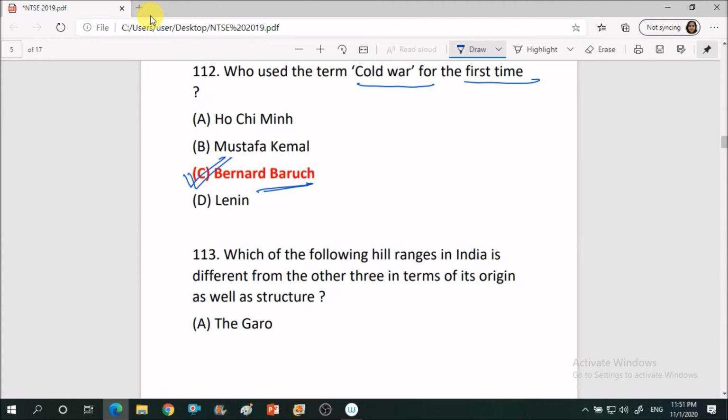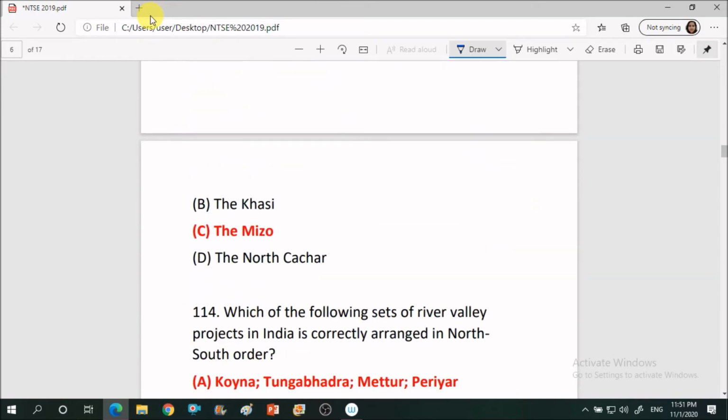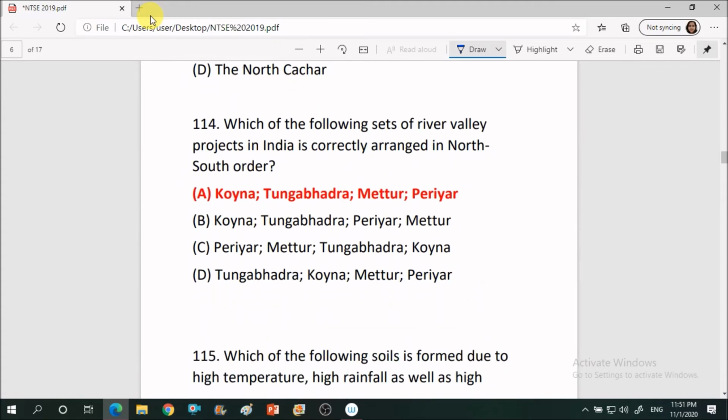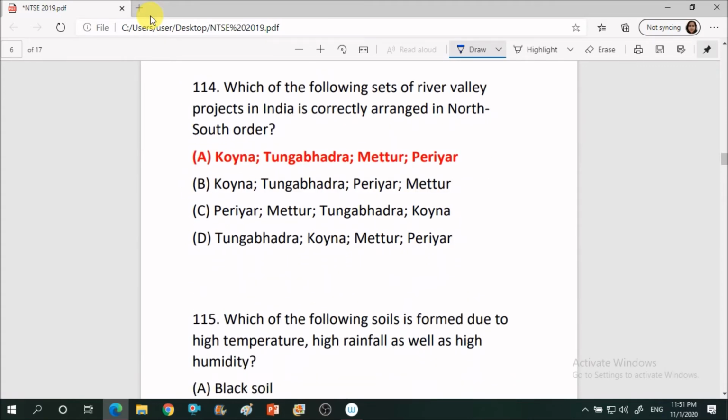Next question, which of the following hill ranges of India is different from the other three in terms of its origin as well as structure? The correct answer is the Meso. Next question, which of the following sets of river valley projects in India is correctly arranged in north to south order? They have given four: Koyna, Tungabhadra, Mettur and Periyar. You have to arrange them from north to south. The correct answer is first Koyna, then Tungabhadra, then Mettur, then Periyar.